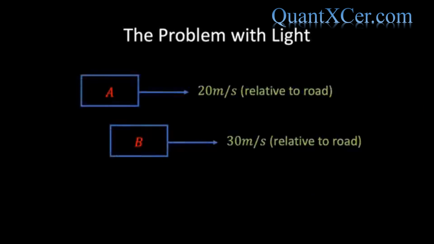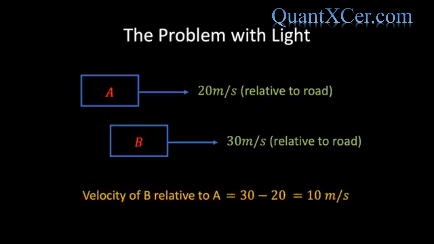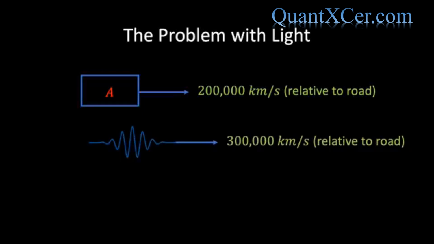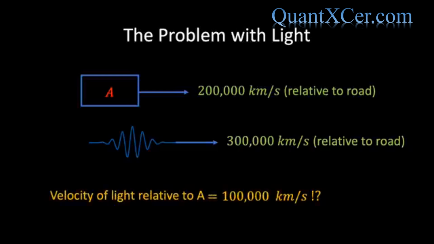To make this point in a slightly different way, consider another example. Is it not evident that if you are in a car travelling at 20 meters per second relative to the road, and a car travels past at 30 meters per second relative to the road, then the speed of the second car relative to the first car is simply 10 meters per second? Then surely it's also true that if a spaceship is travelling at 200,000 kilometers per second relative to the road, and a beam of light travels past at 300,000 kilometers per second relative to the road, then the speed of light relative to the spaceship is 100,000 kilometers per second.